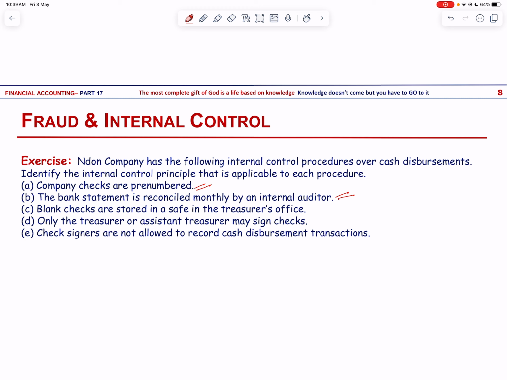Blank checks are stored in a safe in the treasurer's office, and this is an example of physical control. Only the treasurer or assistant treasurer may sign checks, and that is establishment of responsibility. And then finally, check signers are not allowed to record cash disbursement transactions, and that is segregation of duties.